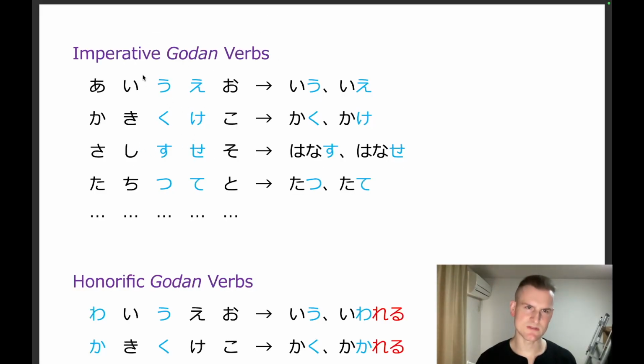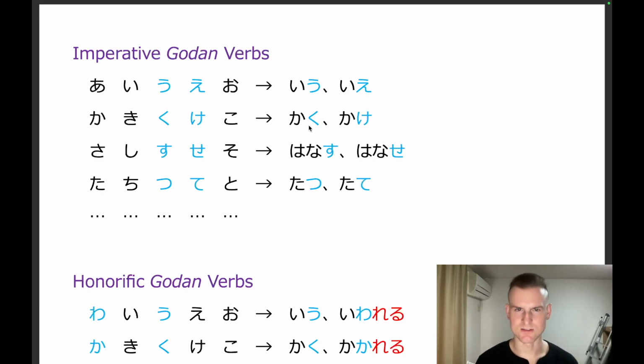Okay, so it's pretty simple to make the imperative form of a Godan verb. All you have to do is take the final character of the verb in its dictionary form and change it to the character one space to the right on the kana chart. So, for example, we have iu here, which is to say. Iu is to say in the dictionary form. Ie is say as a command or an instruction. This is very direct. You probably wouldn't want to use this until you have lots of experience with when to use it and how to use it and to whom you can use it.